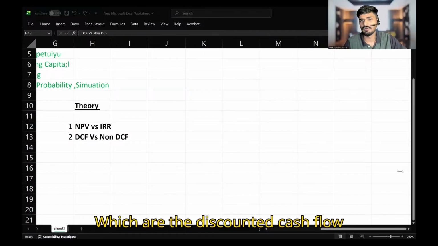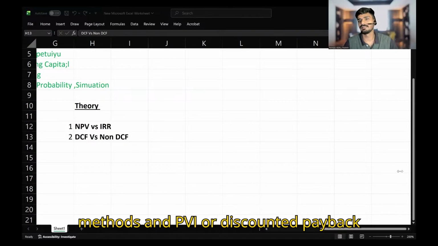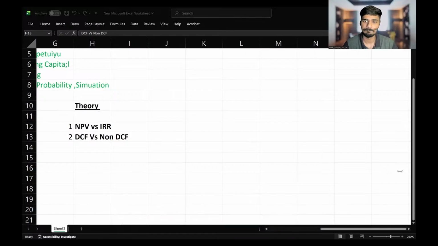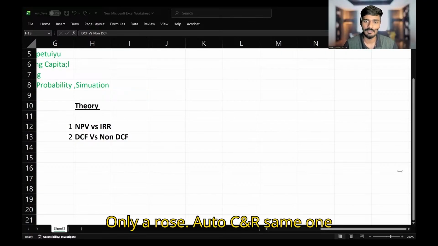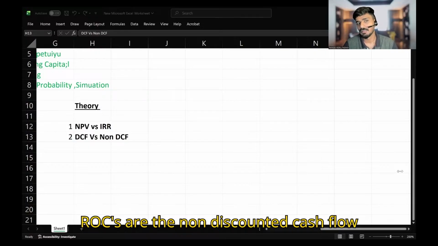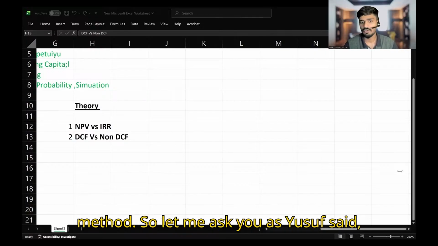Which are the discounted cash flow methods? NPV, IRR, discounted payback period. Yeah, really good. Okay, which are the non-discounted cash flow methods? ROC, then only ROC. ROC and ARR are the same one. Payback period. Okay, payback period and ROC are the non-discounted cash flow methods.